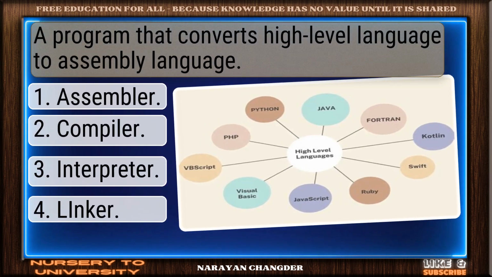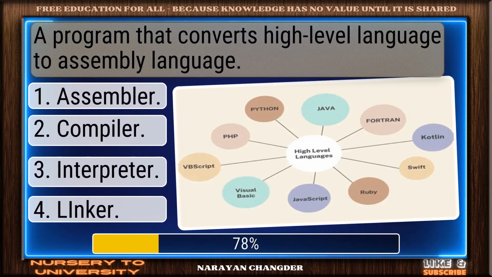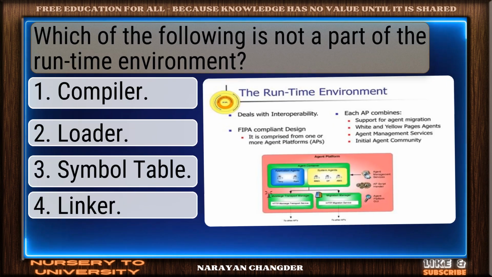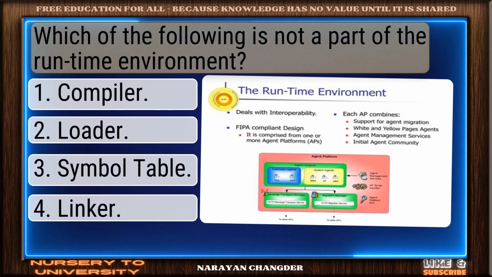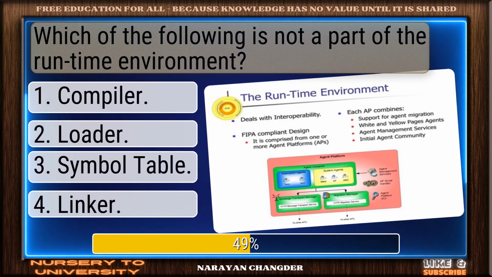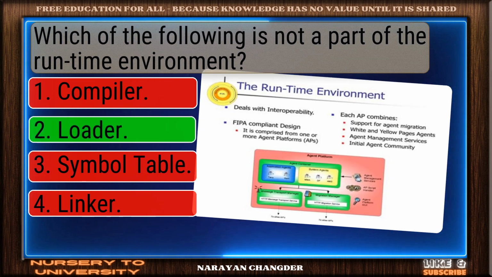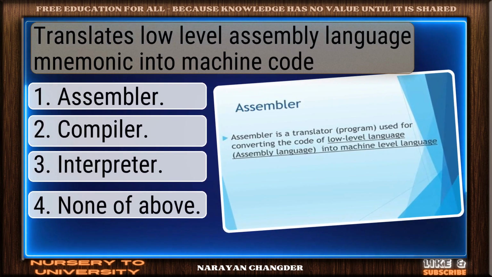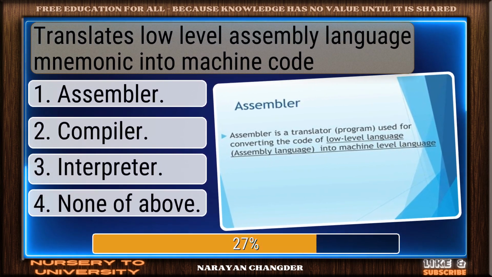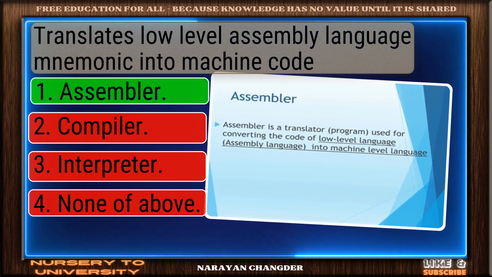Question number 28. A program that converts high-level language to assembly language. On track. Compiler is the correct answer. Question number 29. Which of the following is not a part of the runtime environment? Exactly. Loader makes sense, and it is the right choice. Question number 30. Translates low-level assembly language mnemonic into machine code. Well done. Assembler is the right choice.